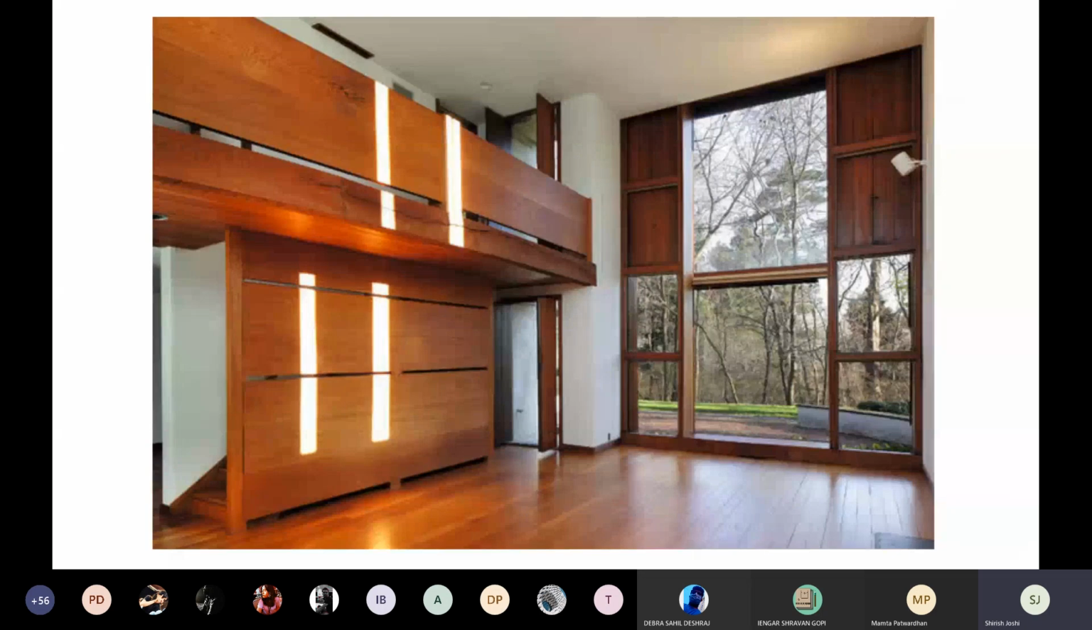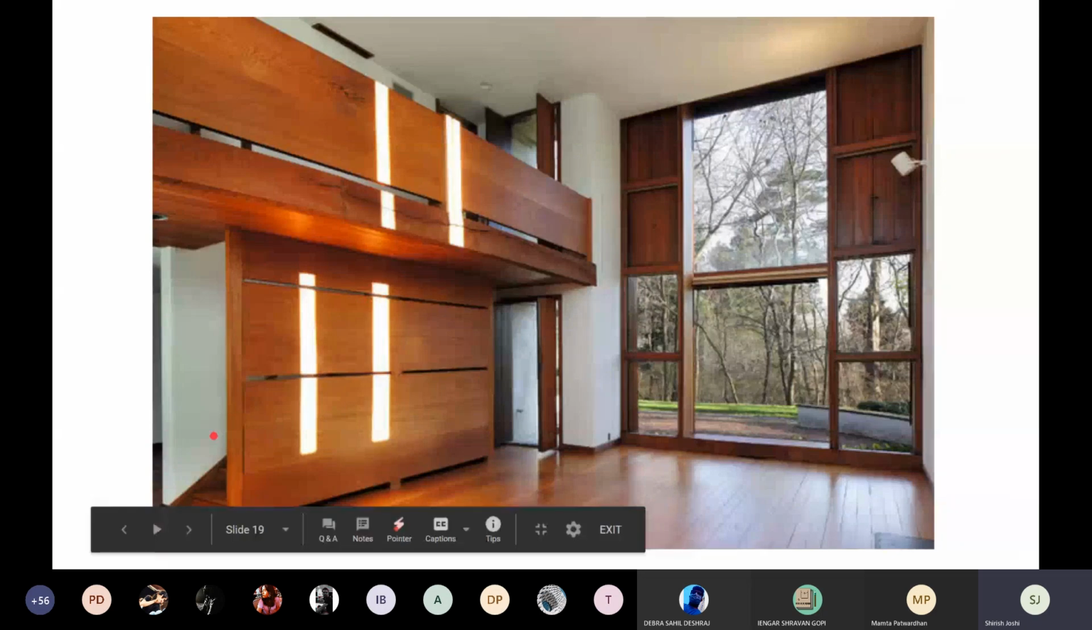The staircase itself is a timber staircase, but it is encased. He doesn't show you the staircase. He closes it completely with a wooden panel.